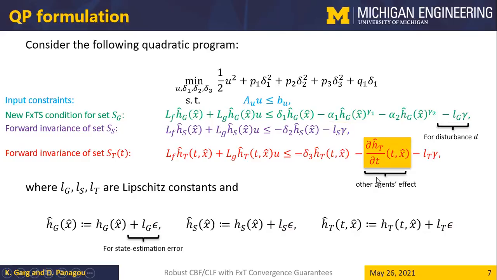Before that, this highlighted term, which is the partial derivative of this function ht with respect to time, encodes other agents' effect in a multi-agent problem.